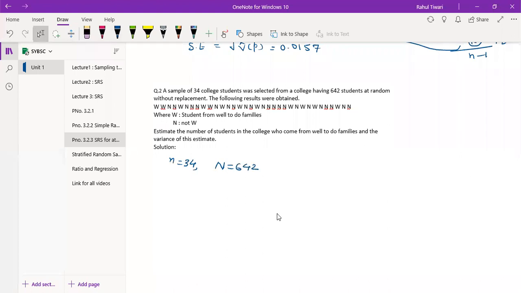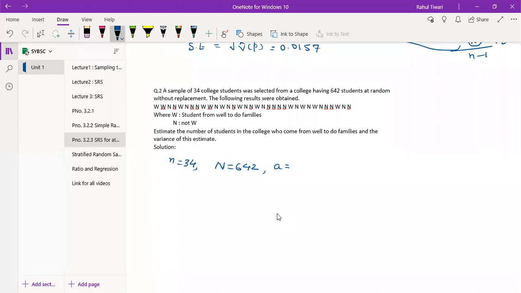And what about A? No, A is from the sample. A is representing presence. So remember why it is called attributes: because it categorizes the data, like pass, fail, well-to-do family, not well-to-do family. So A is nothing but a category. Here I'm representing by A the students from well-to-do family.